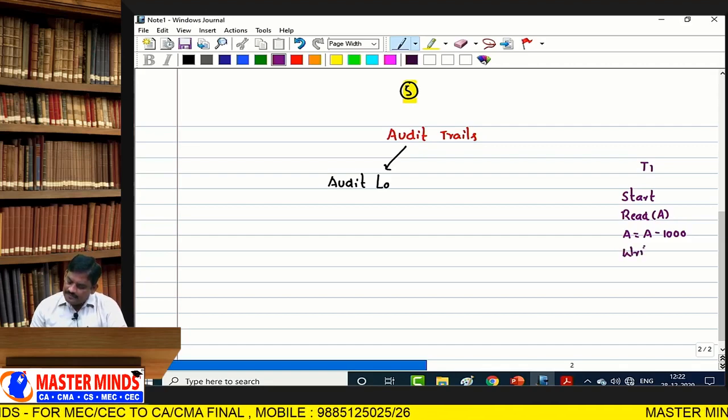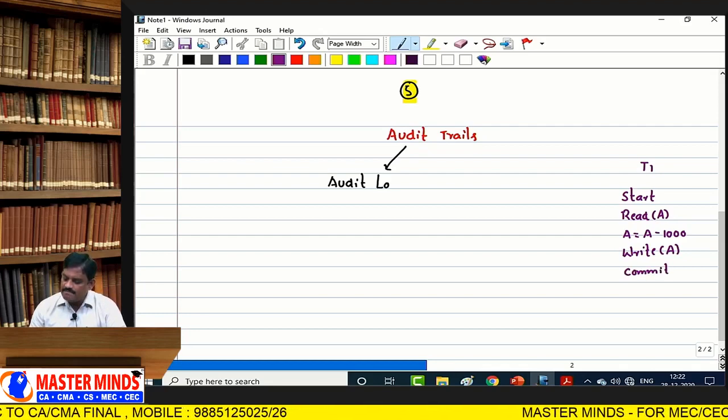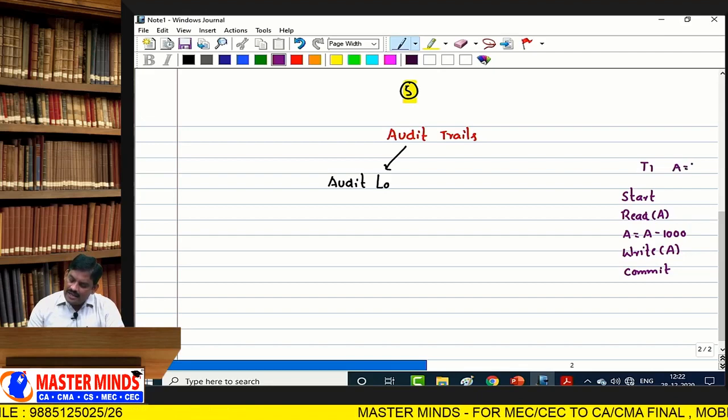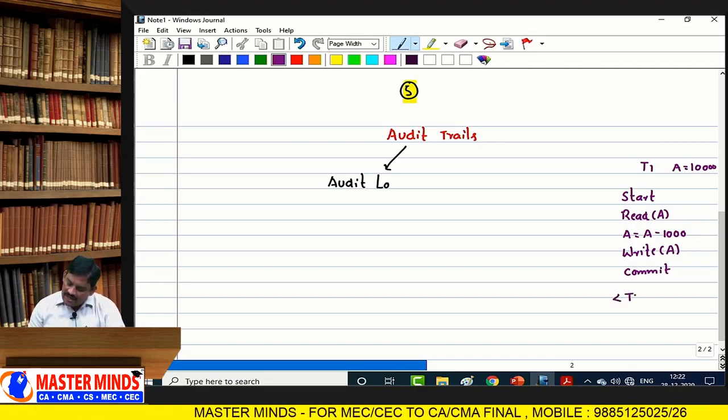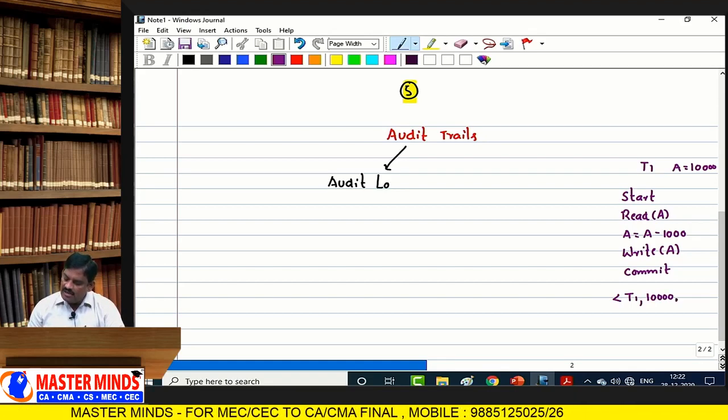Write A, updated, then commit. Finally stop. The initial value of account A in T1 is 10,000 rupees. So here we are going to record a log element. T1 is a transaction, 10,000 is the initial value,